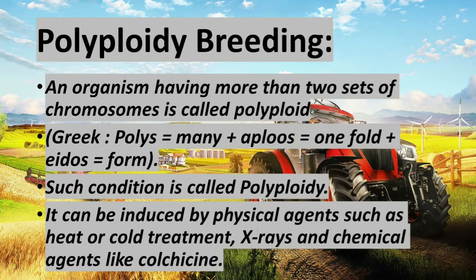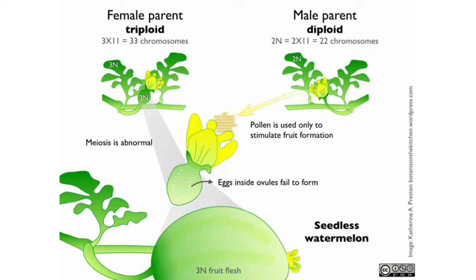This is called haploid. Now, can you differentiate between diploid and haploid? Then, an organism with more than two sets of chromosomes is called polyploid. So, poly means what? Many. Such a condition is called polyploidy.